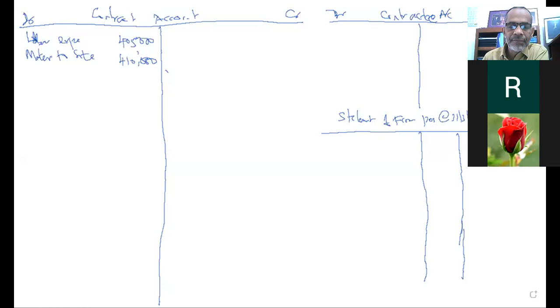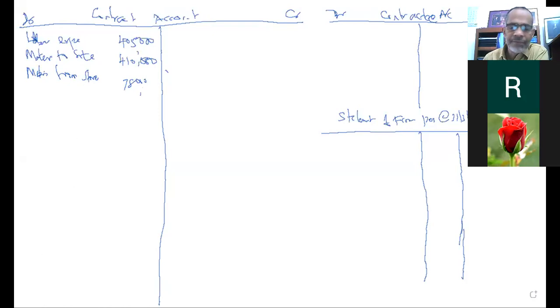Material from store, 78,000. Right. These are the materials. 410,000 you sent to the contract. In addition to that, some material was also sent to the particular site from your store, and that is also consumed by the particular contract. How much is that? 78,000. Okay, alright. After the material, I have recorded three things.